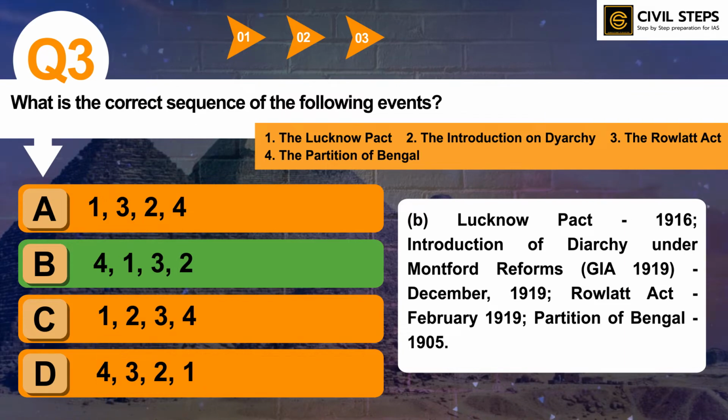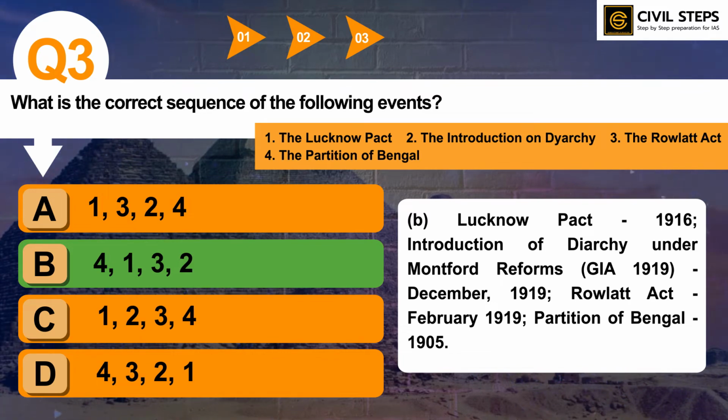This will not only help you in the prelims examination but also in the mains examination. You can make a box and write the chronology in that. It will give you an extra edge in the mains examination. So this was all about question number three.